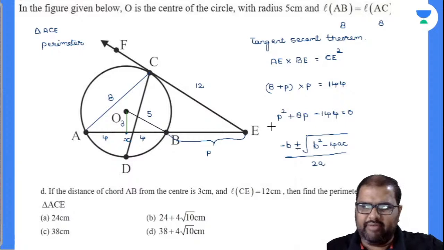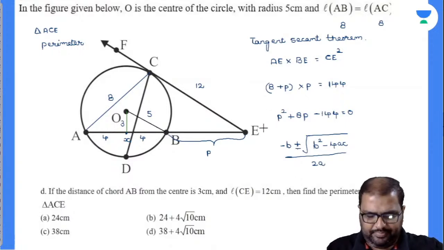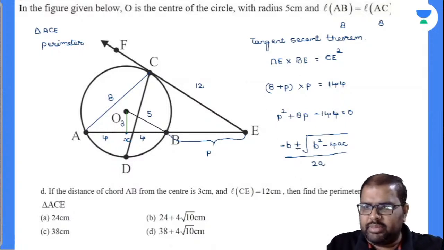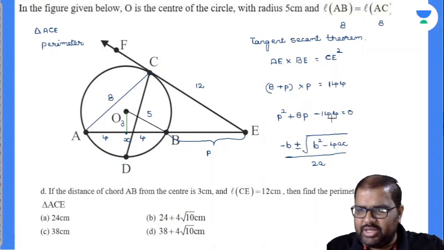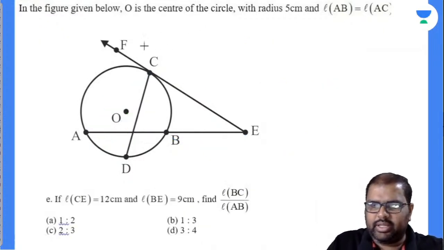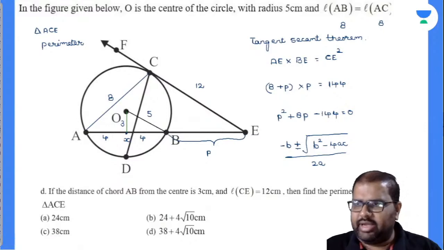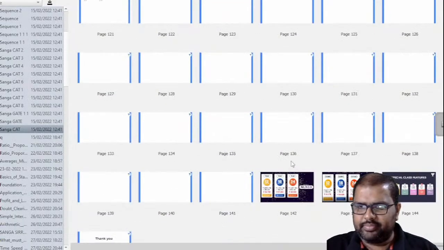Now what is your a value? a value is only 1. b value is 8. c value is minus 144. I'll write it down here. I'll take down a slide. Wait for one minute.